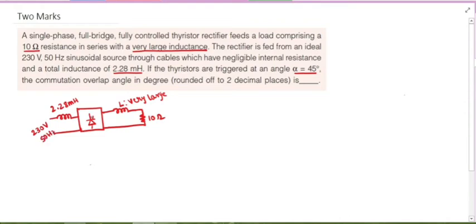It is fully controlled, and the firing angle is 45 degrees. Because of the source inductance, there is an overlap period. Here we need to calculate the commutation overlap angle in degrees.